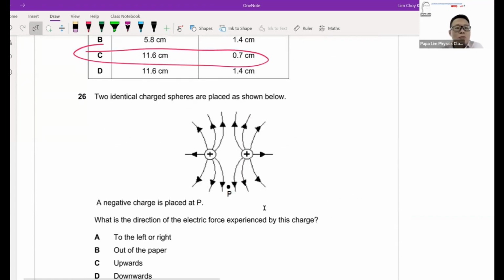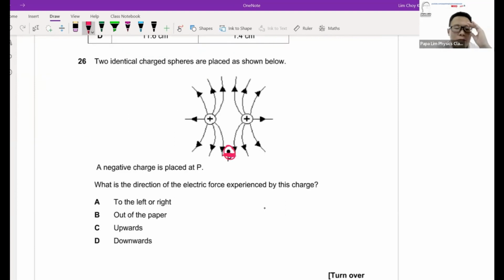26, electric field. If I were to put a negative charge, what happens? Unlike charges attract, so my particle will be attracted to this positive charge. Similarly, my particle will also be attracted to this particular charge here, because they are unlike charges. So because of these two charges, the electron will be pulled diagonally to the left and diagonally to the right.